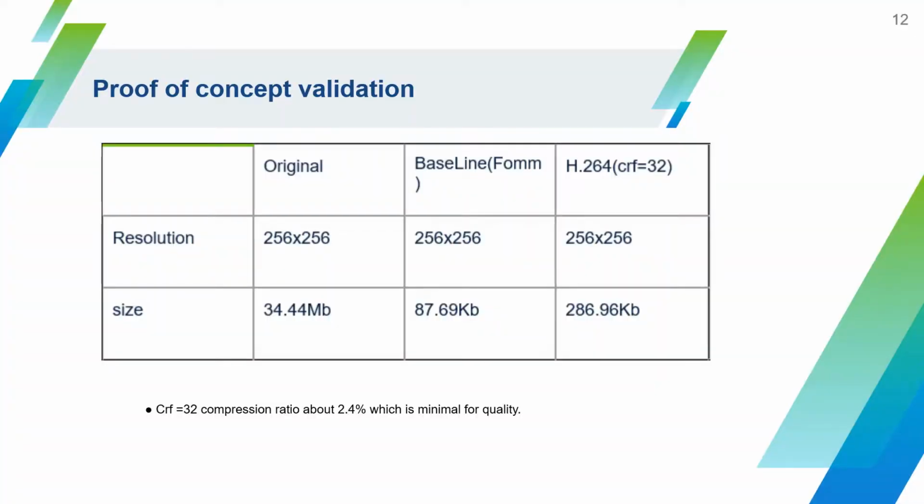There are several ways of evaluation. We first choose the size of video. To validate our proof of concept, we made an experiment to compare our model and the H.264 codec. We used a video of 10 seconds with 256 resolution and the original size was 34 megabytes. After processing with our model and H.264, the output video of our model had a size of 88 kilobytes and the output video of H.264 about 288 kilobytes.